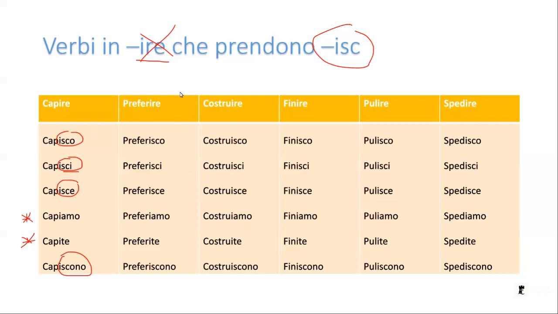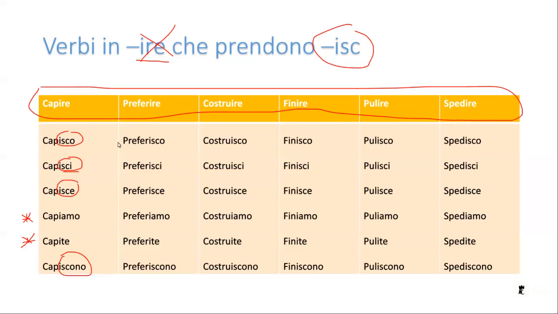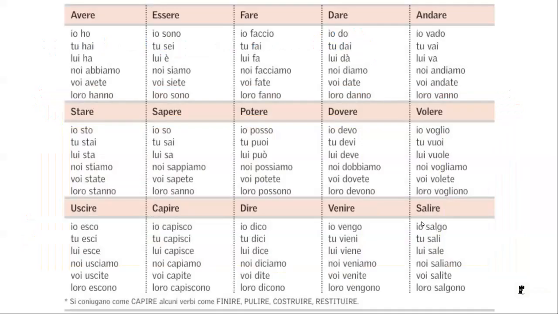So we need to remember the verbs that end in ire. Some of them will have the conjugation in isc. And then we won't say, how do I know if I need to use isc or not? You just need to remember these ones. They're just 6. They're only 6, so we can do it. We can remember which ones they are.